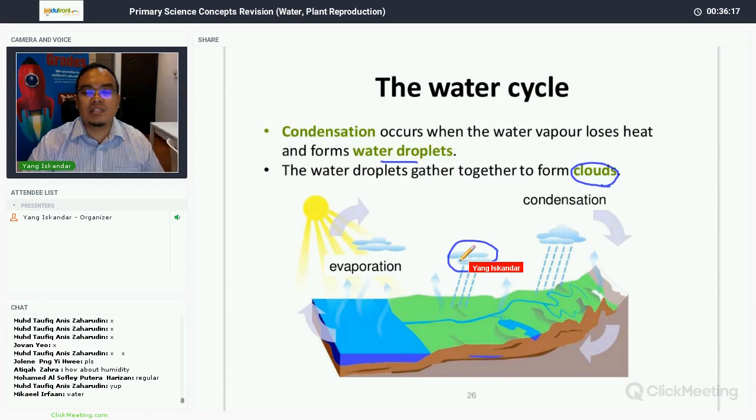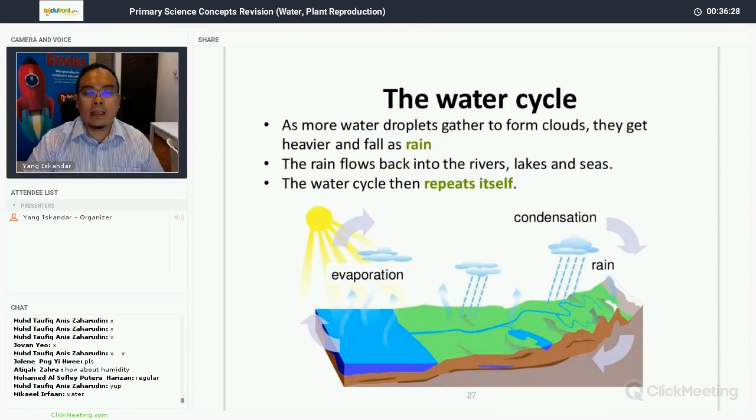The clouds that you see are actually tiny water droplets, made up of many water droplets forming together. As more and more water droplets gather to form clouds, they get heavier and fall as rain. So the rain falls back into the rivers, lakes, and the sea, and then the cycle repeats again.